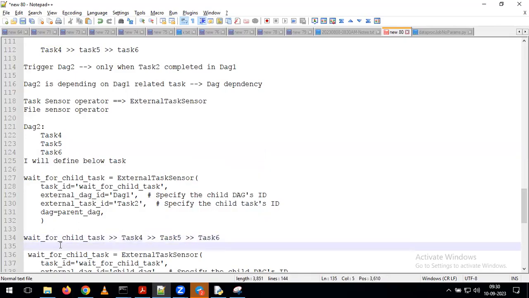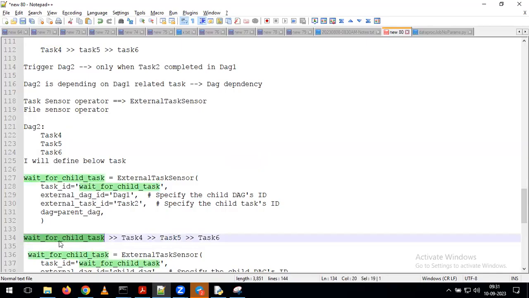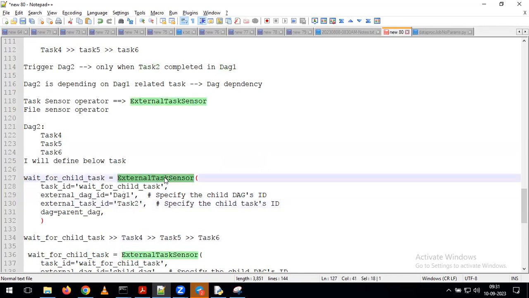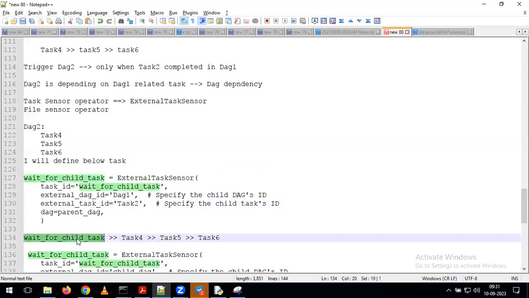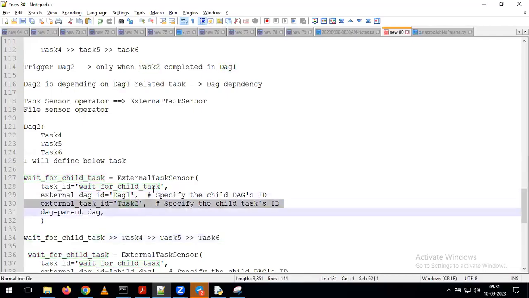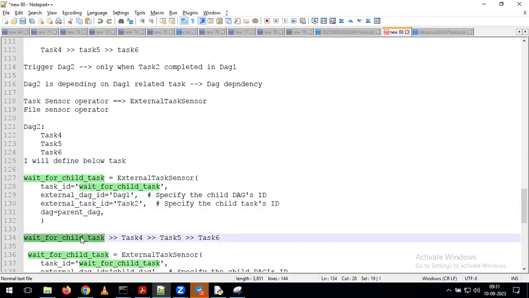Now indirectly, what is the meaning of this? It is going to execute the task called wait for child task. What will it do in this task? It is waiting for your DAG 1 task 2 completion, because here we are using the sensor operator. For that reason, it is going to wait to see whether task 2 in DAG 1 is completed or not. After completion of task 2 in DAG 1, this task will complete. After completion of this task, it is going to trigger task 4, task 5 and task 6.